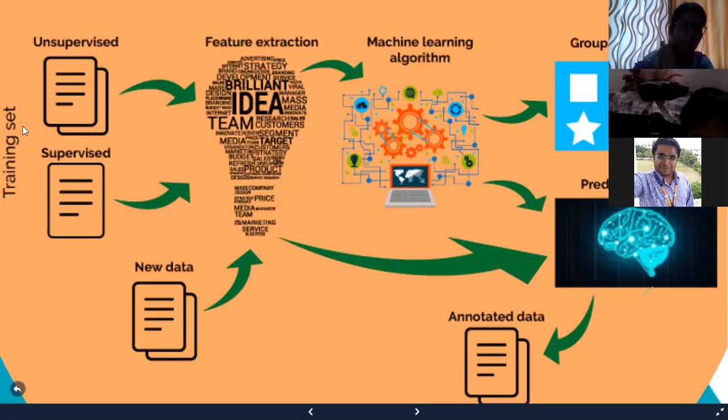That means you have to provide the data to an unsupervised or supervised algorithm, as you are working on that. So after training all these things, we provide new data to it, through which it extracts all the features and all, and then it puts all the data through the machine learning algorithm, through which we can get a grouping of objects.